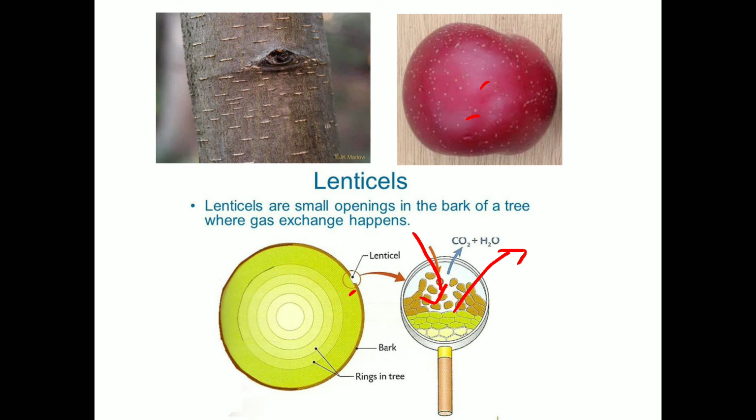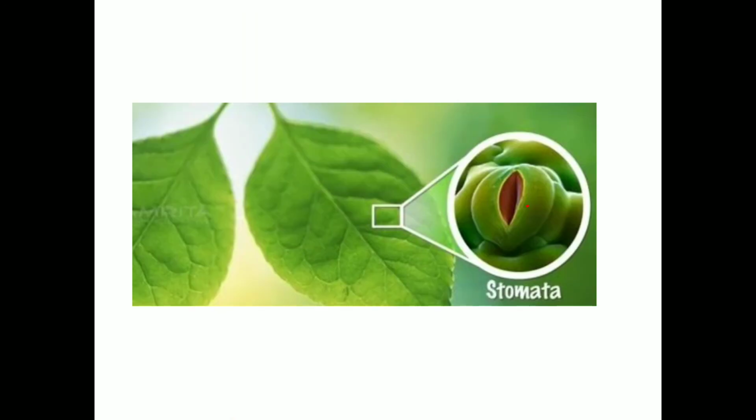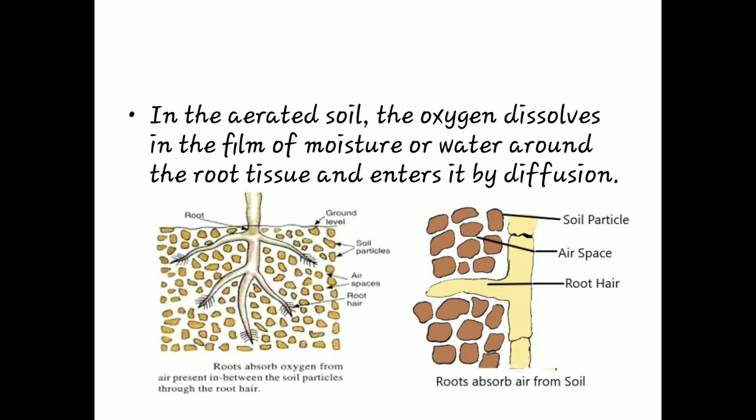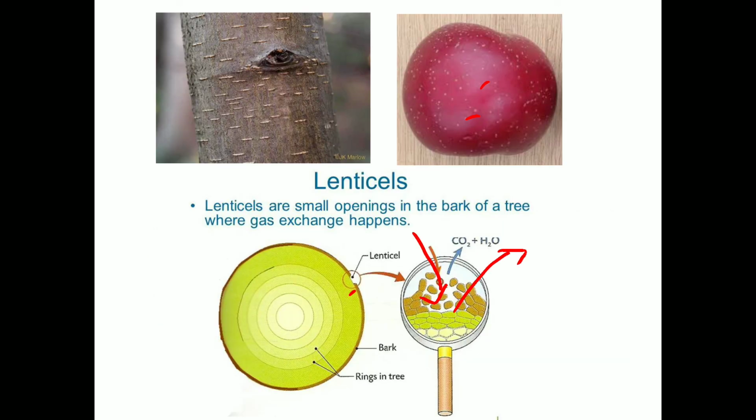Now we'll quickly revise one by one. The first structure through which the gaseous exchange takes place is stomata, which are present on the upper and lower surfaces of the leaves and on young stems. Secondly, the exchange of gases takes place through roots. And the third structure is called lenticels, which are present on woody stems like trees and shrubs, and also on the mature fruits. So these are the three specialized structures for gaseous exchange in plants.